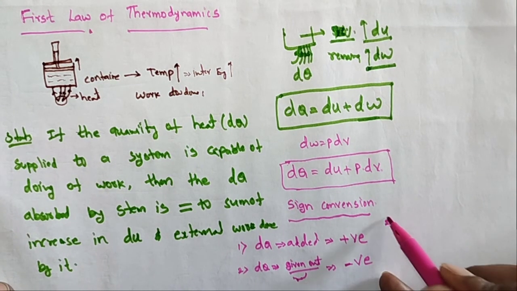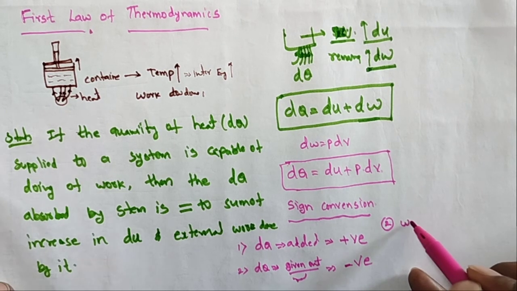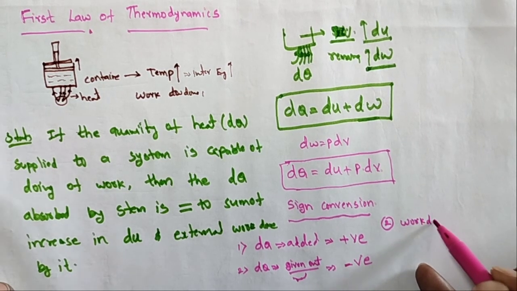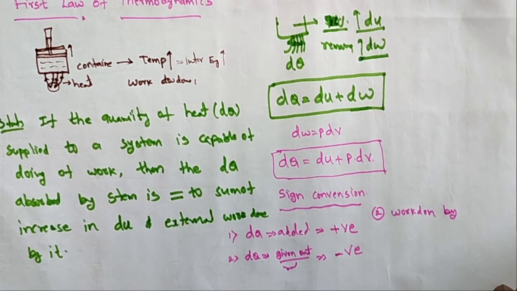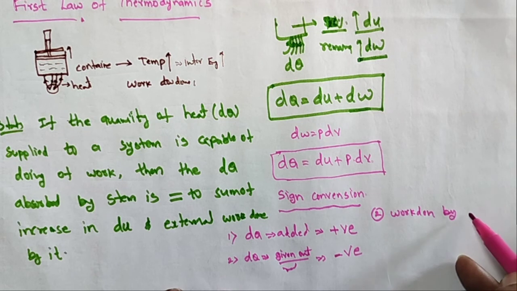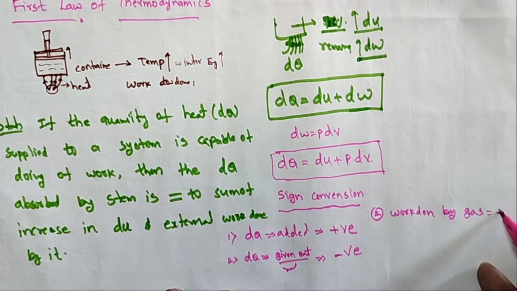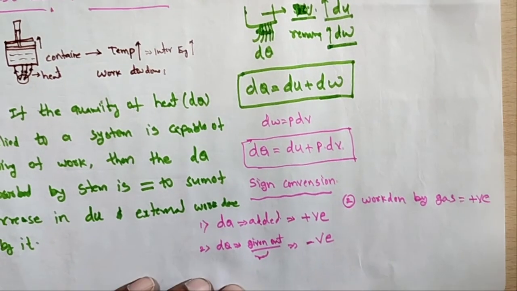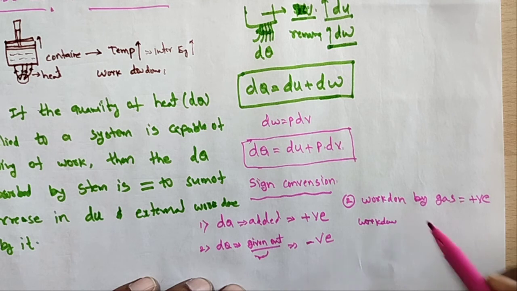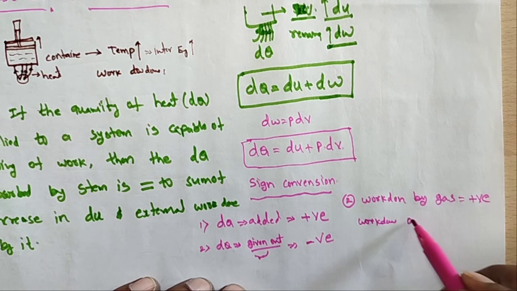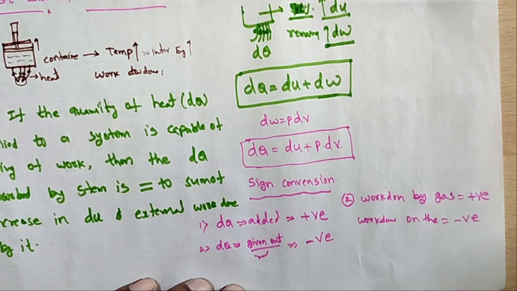Second one, work done by the gas or system is a positive value. dw is positive. Work done on the gas you take as negative.